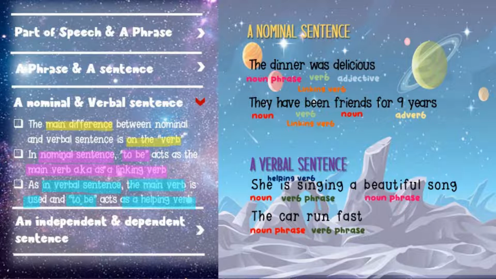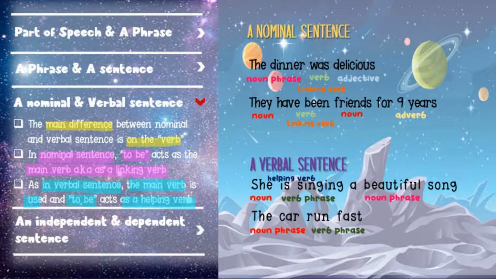Yeah. Now in a nominal sentence, to be acts as the main verb, aka a linking verb. So in a nominal sentence, the main verb is the to be. You can take a look at the examples over here. The dinner was delicious. To be, was, here is the verb, yeah.